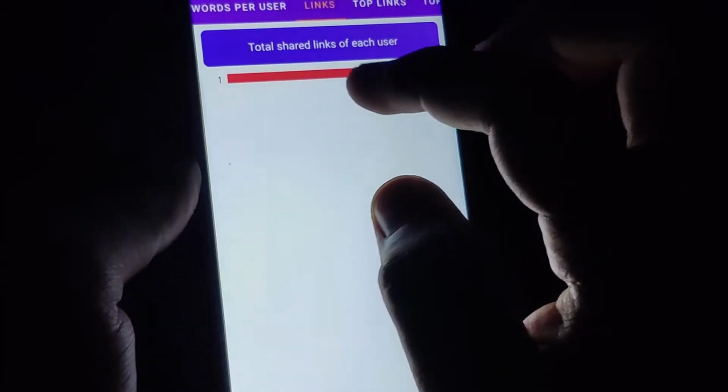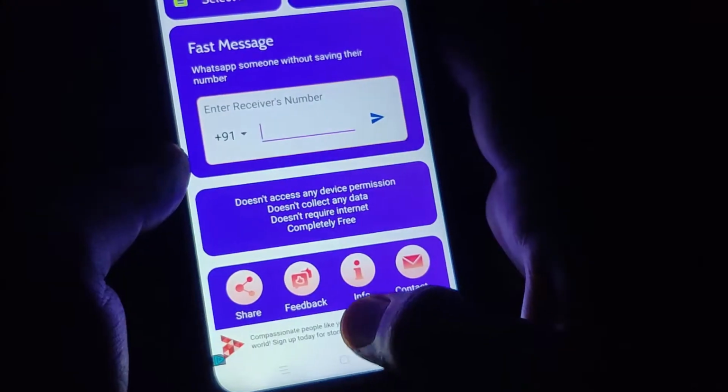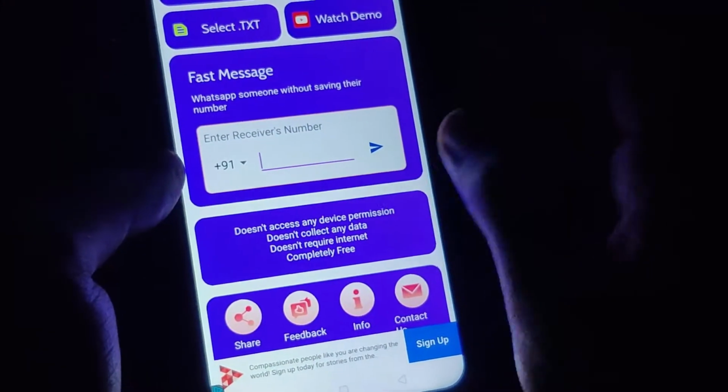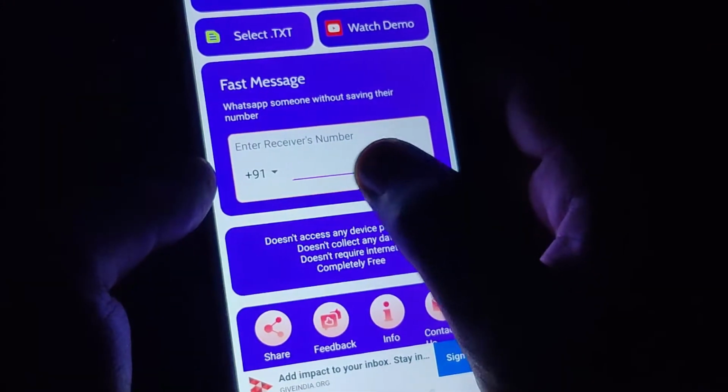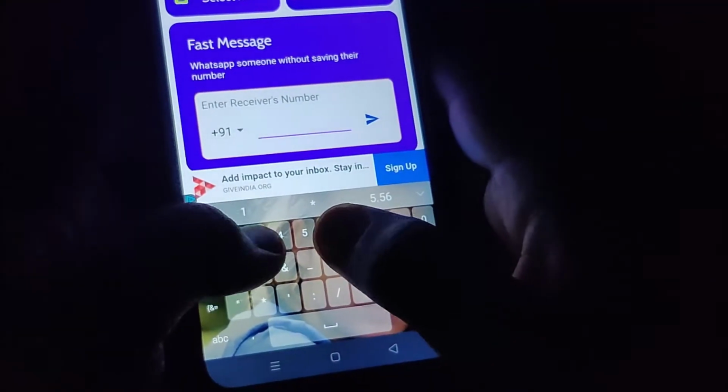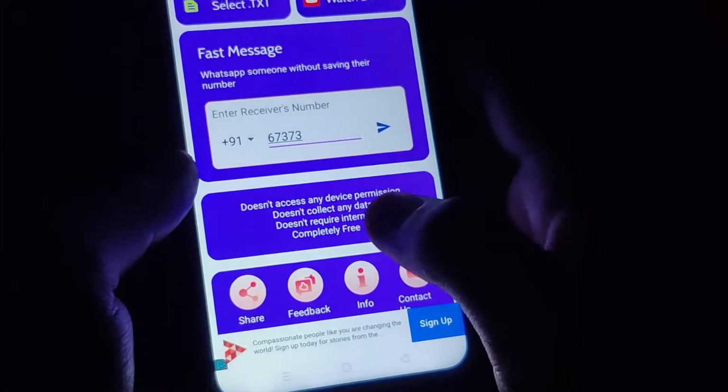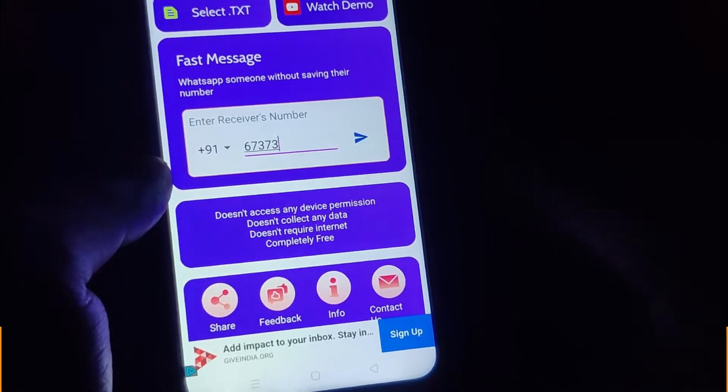You can also see the links you shared. And guys, this app can also help you send someone a quick message without saving their number. You just need to enter their number, and then you can easily send them a message.